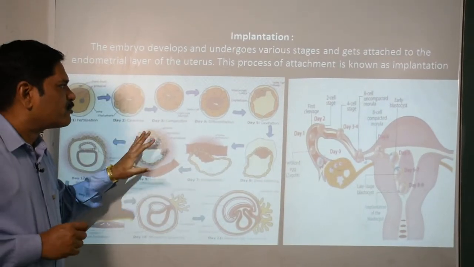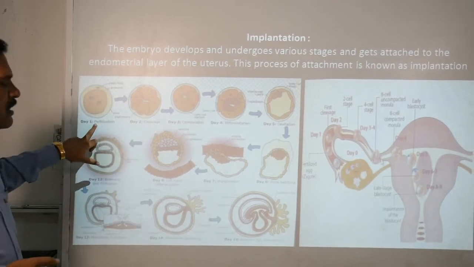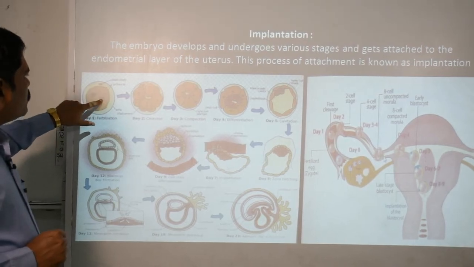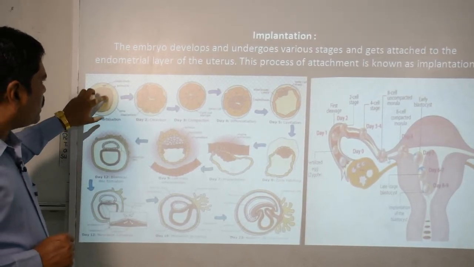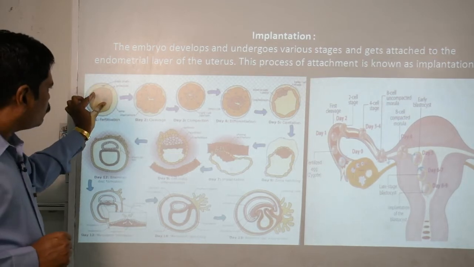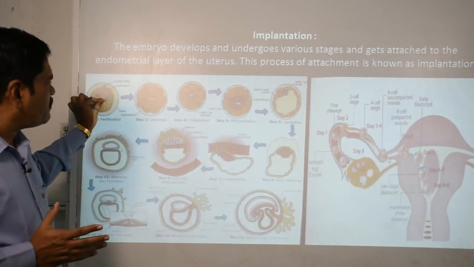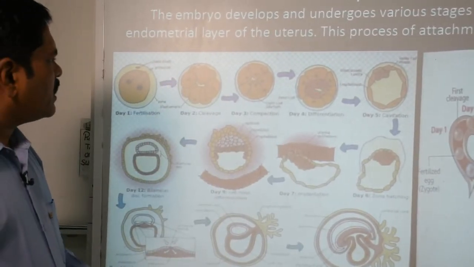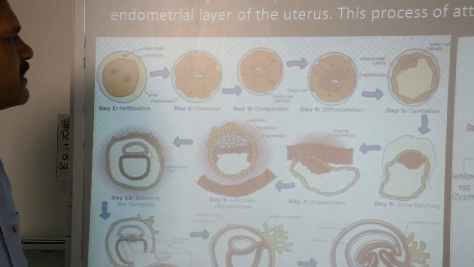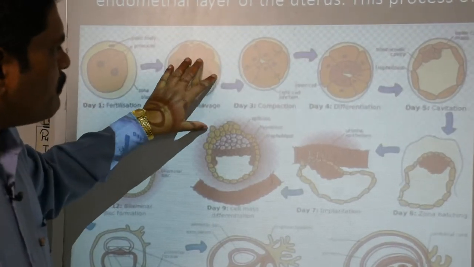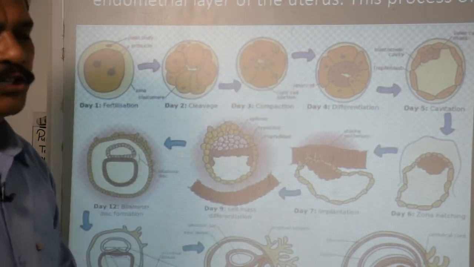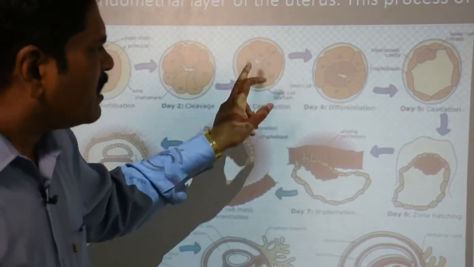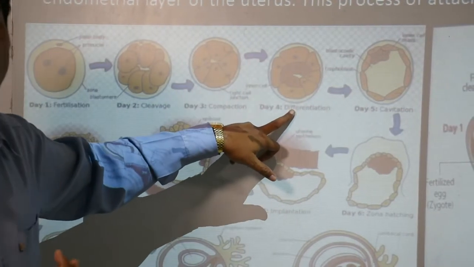This one more diagram will make you more clear. Here you can see that on the first day of the fertilization there is a single cell structure, where you can see the two pronuclei of the male and female, and this is the secondary polar body, clear. When these two fuse, it is considered karyogamy and the formation of the zygote, clear. Then the cleavage will start, and it is responsible for dividing the cells. Then up to the third day there is compaction, that means no differentiation, only a mass of cells is produced. Then it will start the differentiation.